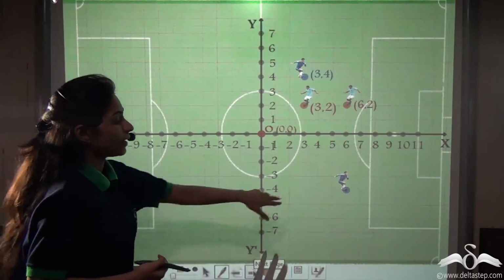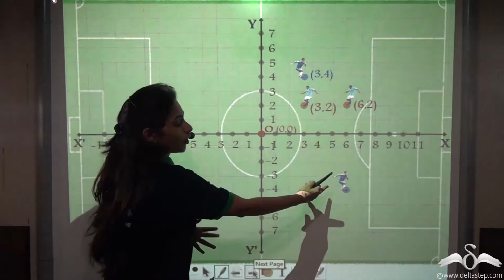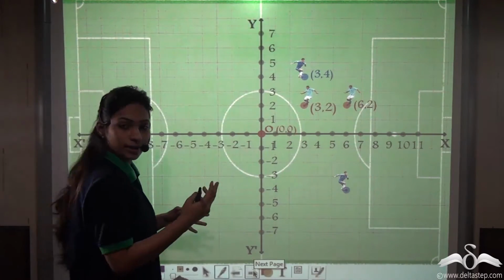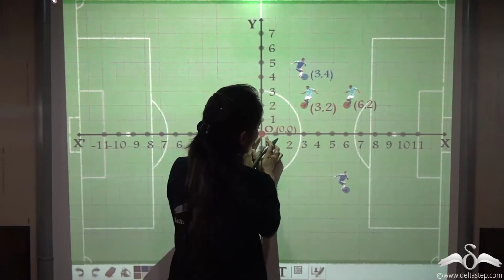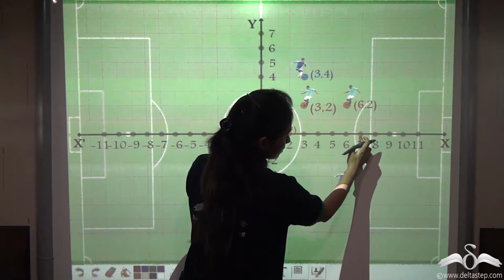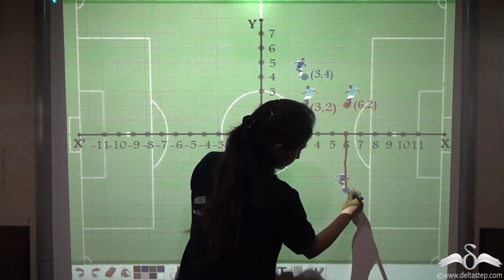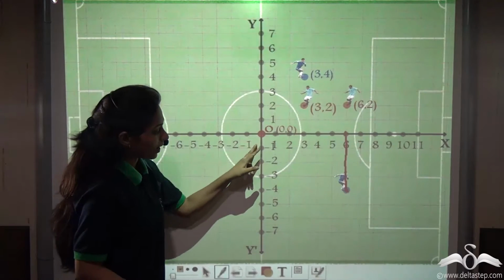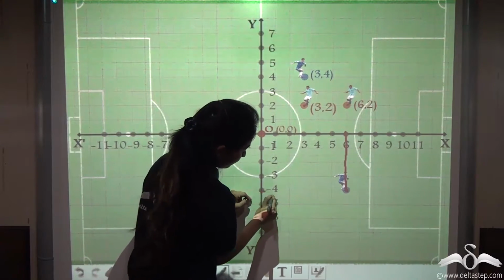Now, again, he has placed one more player here. Now tell me, which point is he standing on? Let us see. First, we will see his position from the x-axis. So 1, 2, 3, 4, 5, 6, 7. No, on 6. And on the y-axis, -1, -2, -3, -4.